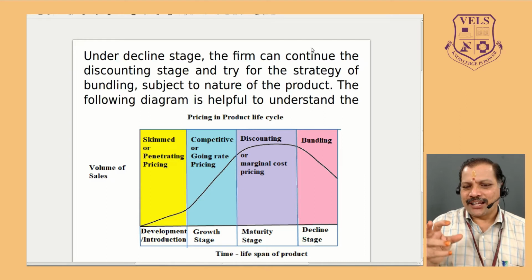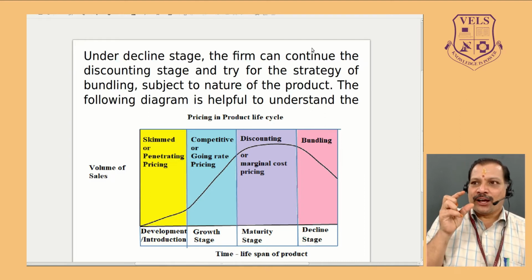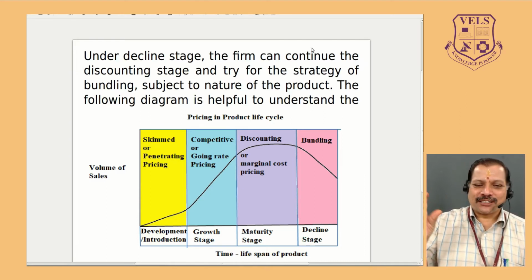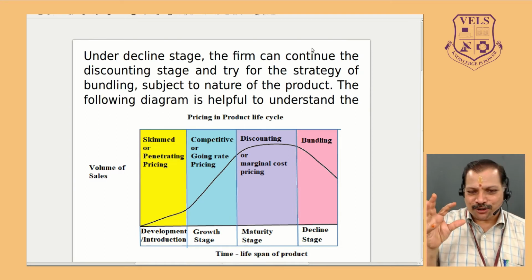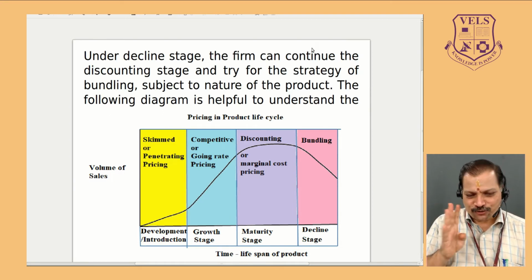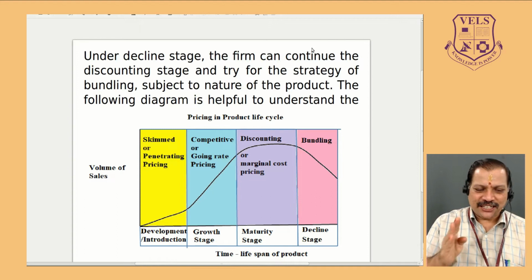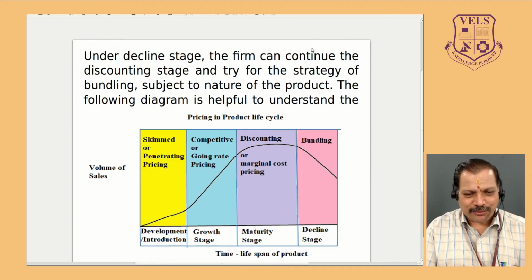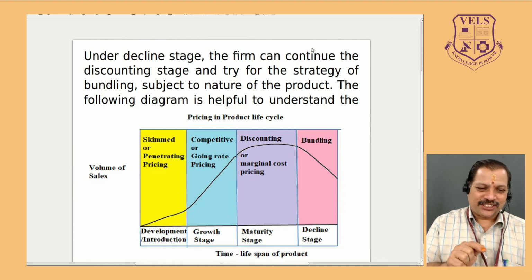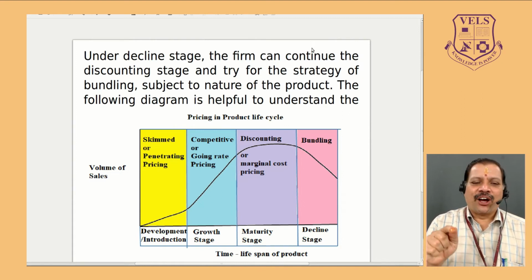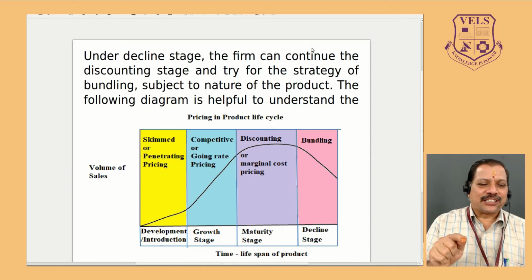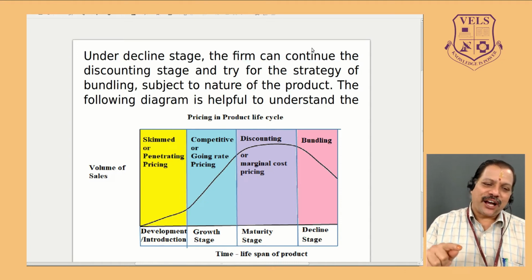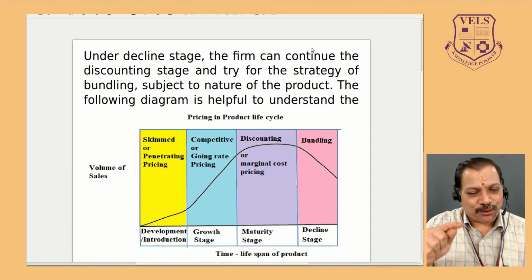So the following diagram shows the different phases of the product cycle, that is, the pricing over the product life cycle. There are 4 stages. The first stage is a combined one: the introductory stage and the development stage are combined into one stage. In this stage, the skimming price strategy or the penetrating price strategy will be used. Fixing a very high price is called the skimming price strategy.